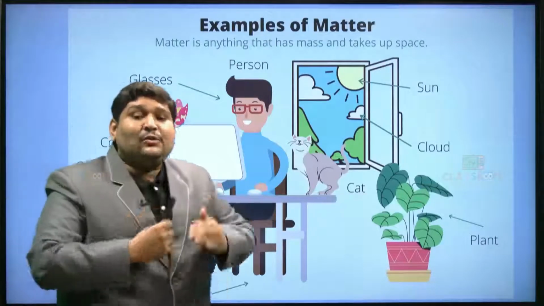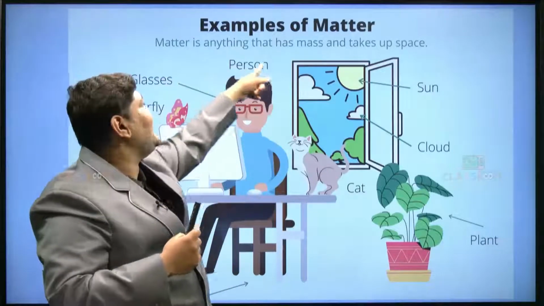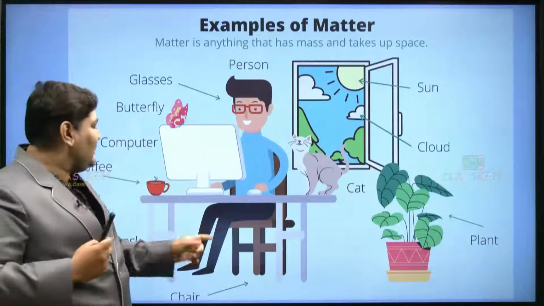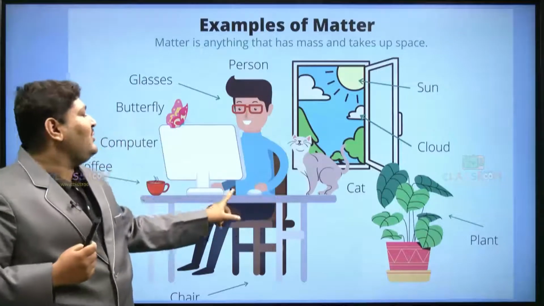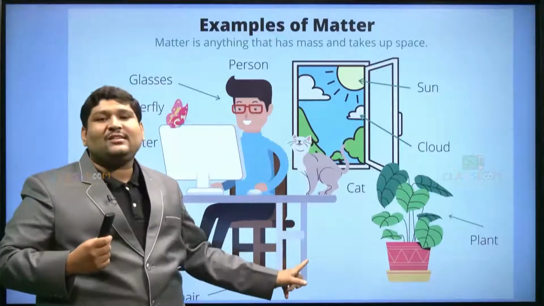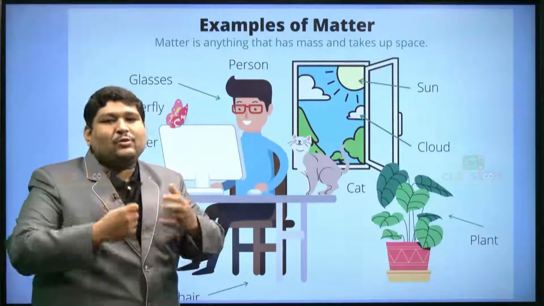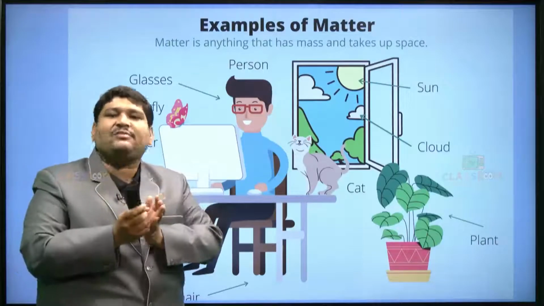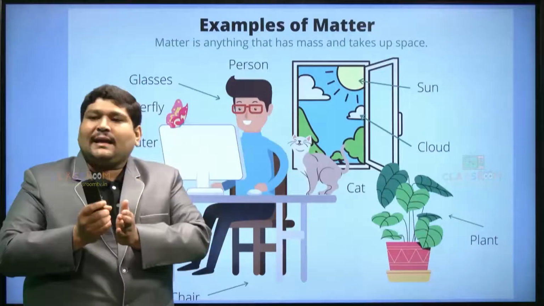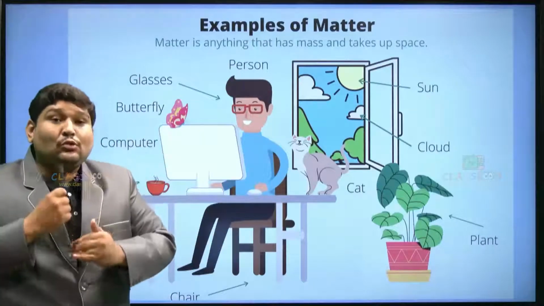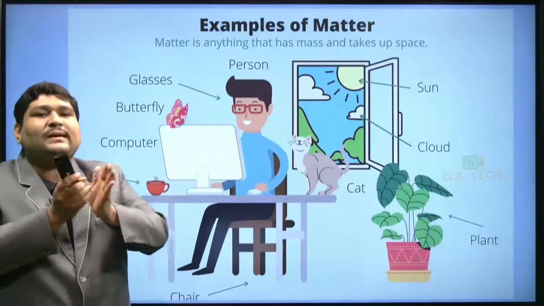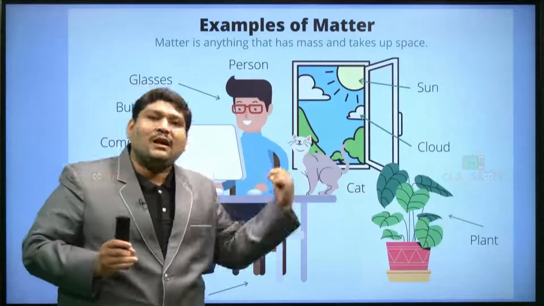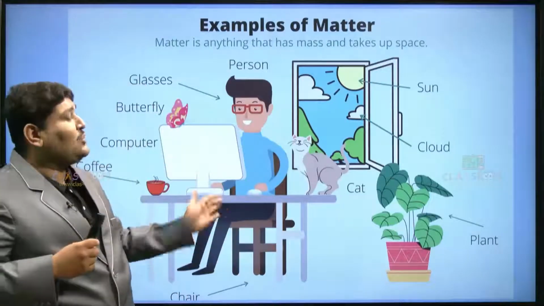As I said just now, matter is anything that has mass and takes up some space. For example, when a boy was sitting on a chair, the chair is one form of matter. We are going to confirm which form of matter it is based on some properties. We have classified matter into solid, liquid and gas, no doubt in that. When we classify a particular form of matter as a solid, a liquid or a gas, we are going to classify it based on properties.